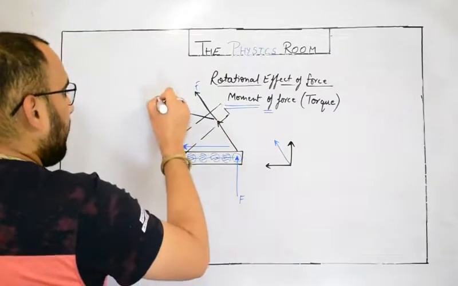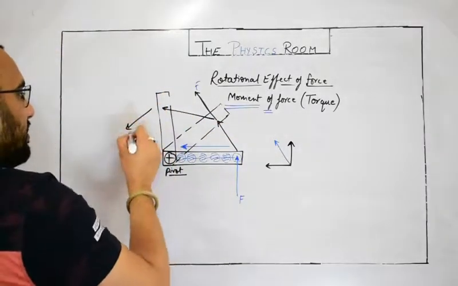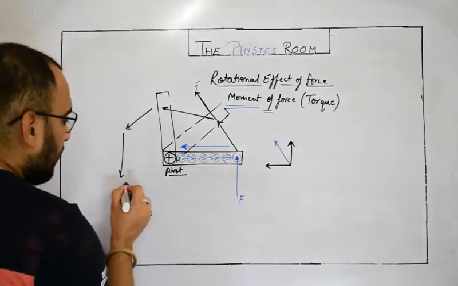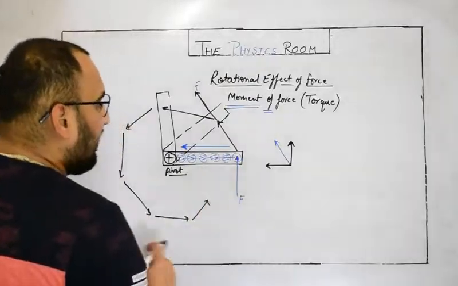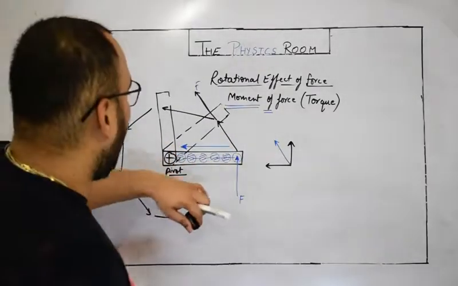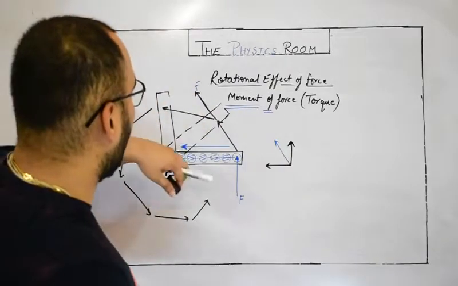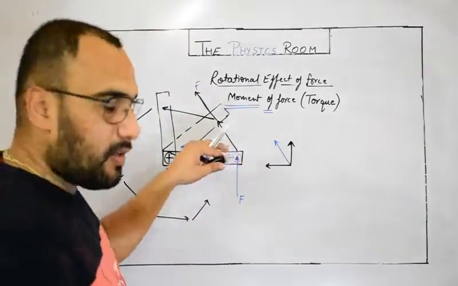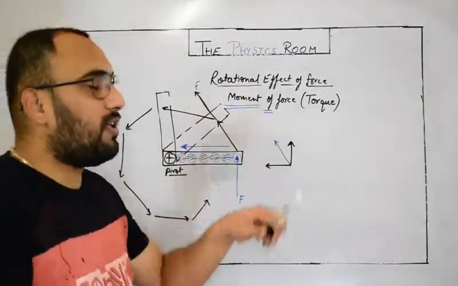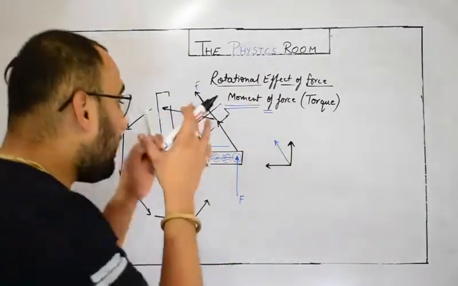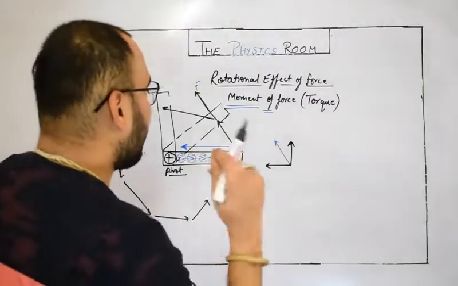Next time the rod will get shifted in this direction, next time again in this direction, next time again in this direction. So if you keep pushing the rod perpendicularly, ultimately the rod will start to move, or we can say the rod will start to move in a circular path. Okay, so this type of effect of force is called the rotational effect of force, or torque. To measure this effect, we need to understand a new physical quantity that is called torque.